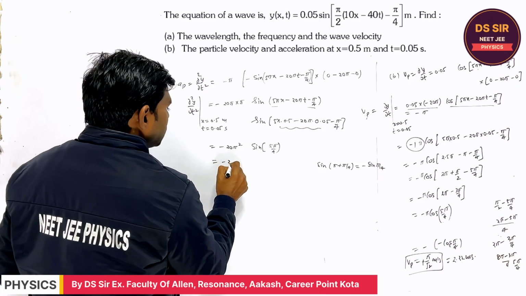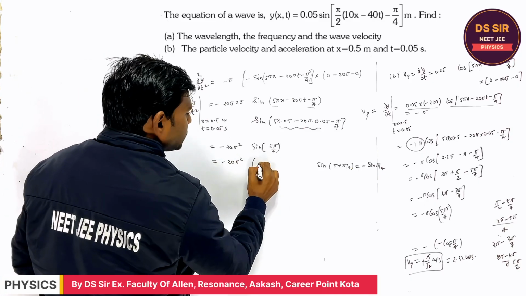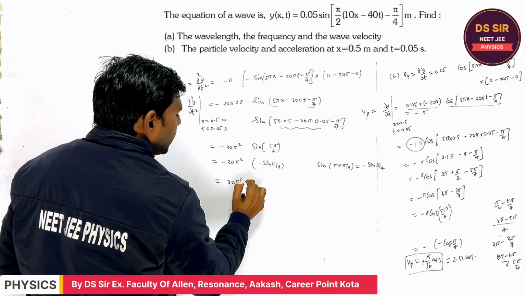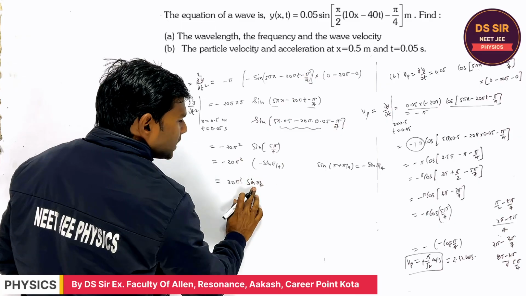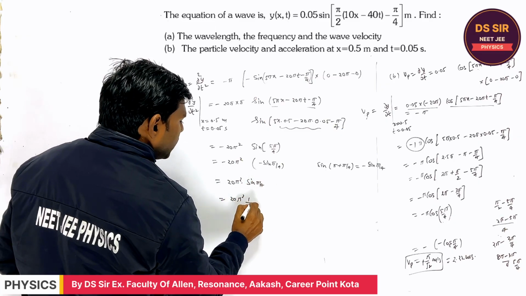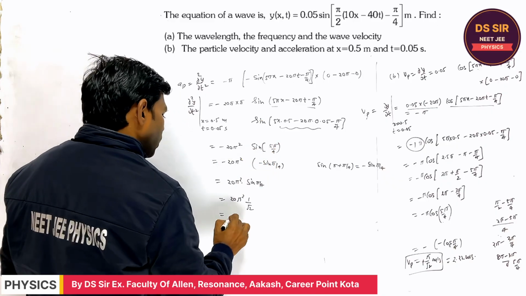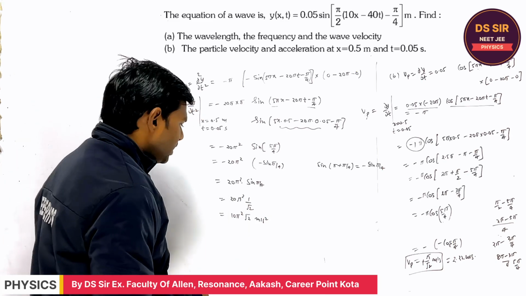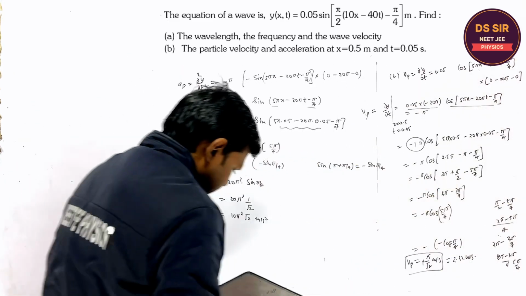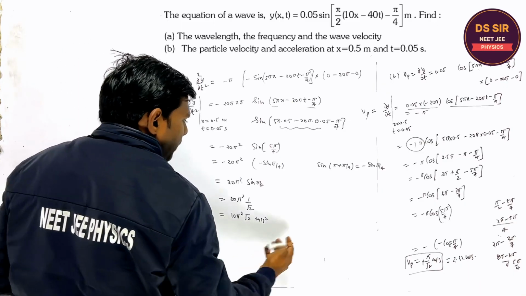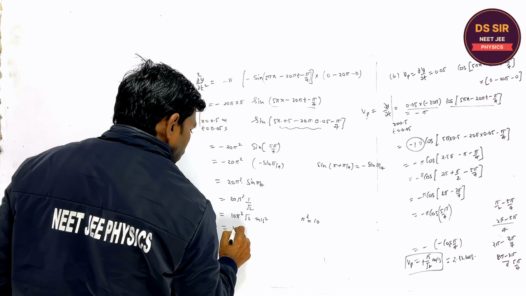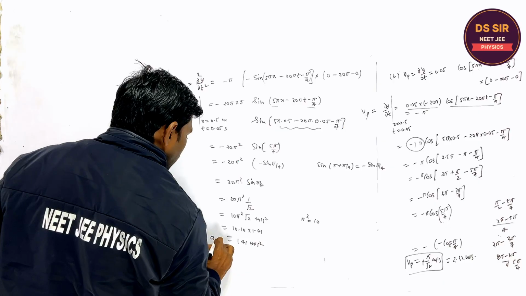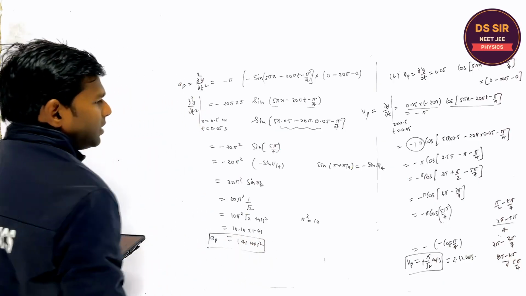Is it clear? So minus 20 pi square may be written as minus sine pi by 4, minus minus plus 20 pi square sine pi by 4. What is the value of sine pi by 4? 20 pi square into 1 by root 2. Is it clear? And this is 10 pi square root 2 meter per second square. Is it clear or not? So what answer will you get finally? Although pi square is approximately 10, so 10 into 10 into 1.41, so it is 141 meter per second square, the acceleration of this particle, right? Copy this.